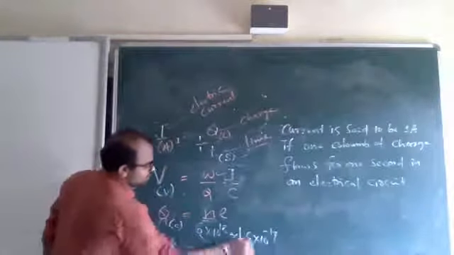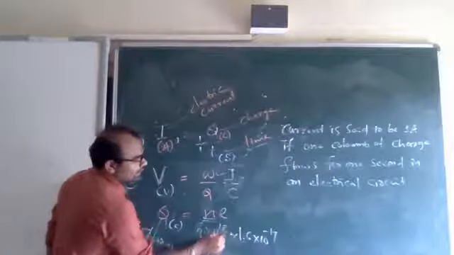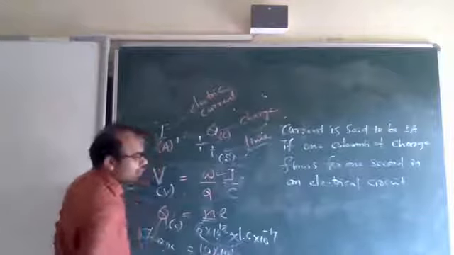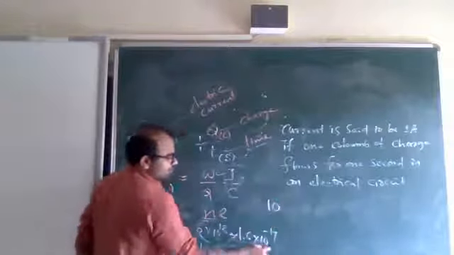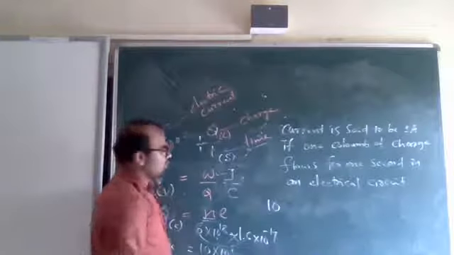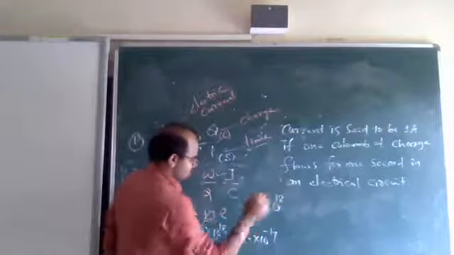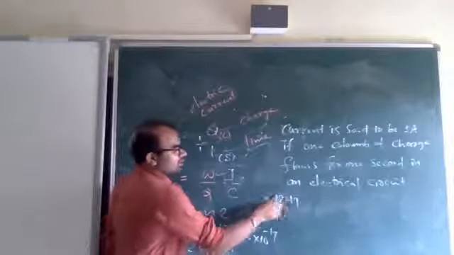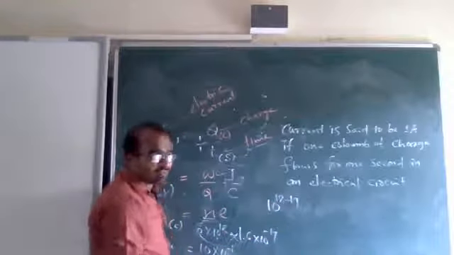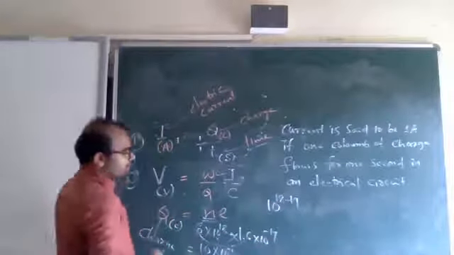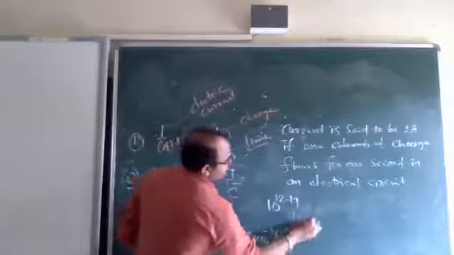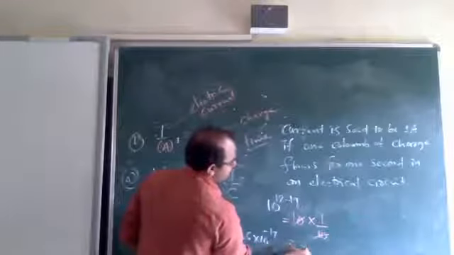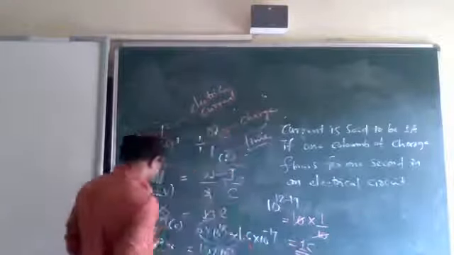If you multiply this, 10 to the power 18 into 10 to the power minus 19 is 10 to the power 18 minus 19, that is 10 to the power minus 1. 6 into 1.6 is about 10, so 10 into 10 to the power minus 1 is 10 by 10, which cancels. So 1 coulomb is the final answer. So Q equal to 1 coulomb.